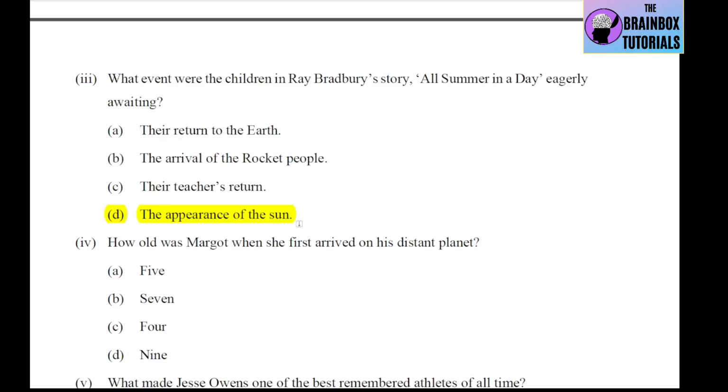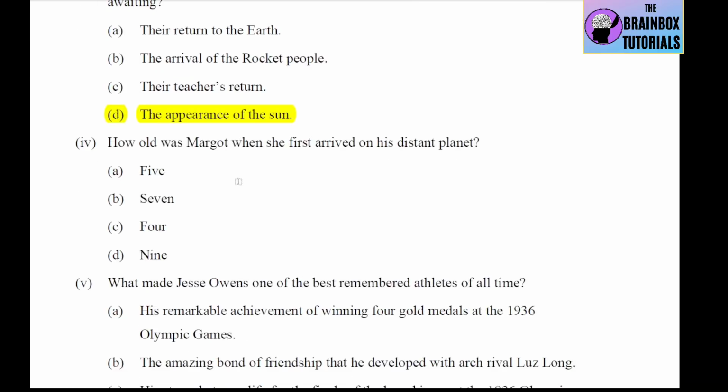Question number 4. How old was Margaret when she first arrived on this distant planet? Here it will be her, not his. So Margaret, when she arrived, was 4 years old. That means option C is correct. When the story starts, it is said that Margaret is now 9 years old, but when she came to the planet, she was 4 years old.